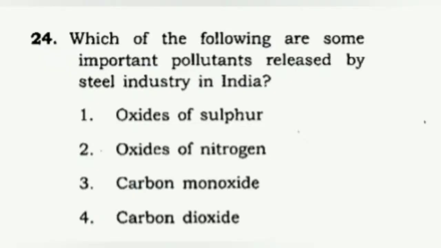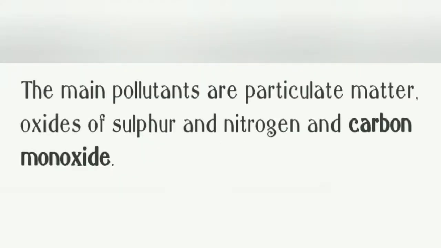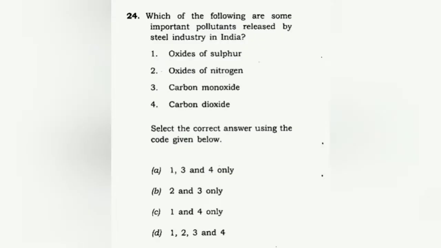Next we have: which of the following are some important pollutants released by the steel industry in India? This is a very simple question, because oxides of sulfur, oxides of nitrogen, carbon monoxide and carbon dioxide are very well documented on Google, in books, in resources that you refer to, that yes, all 4 are important pollutants released by the steel industry in India. So the correct answer is D, 1, 2, 3 and 4.